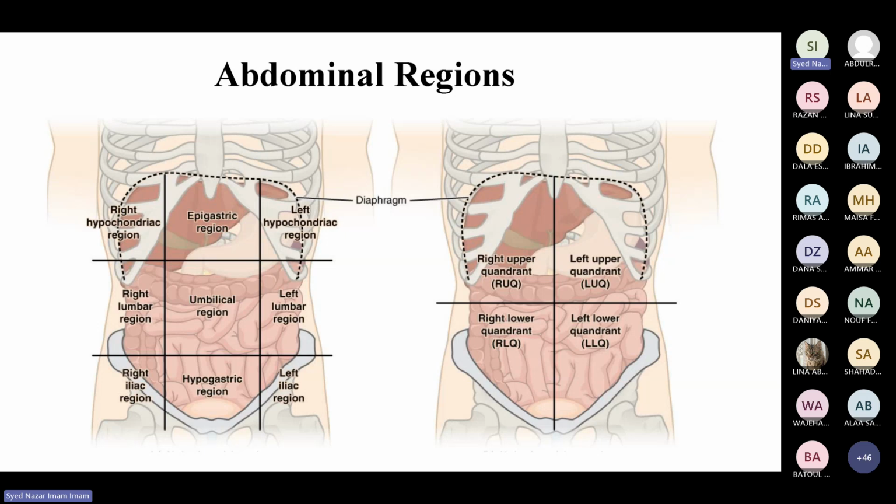So you should know where exactly the umbilical region is. Similar for these different 9 regions. So you can say that there is a tenderness in the right hypochondrium. So what could be the underlying pathology here? We have here the liver.